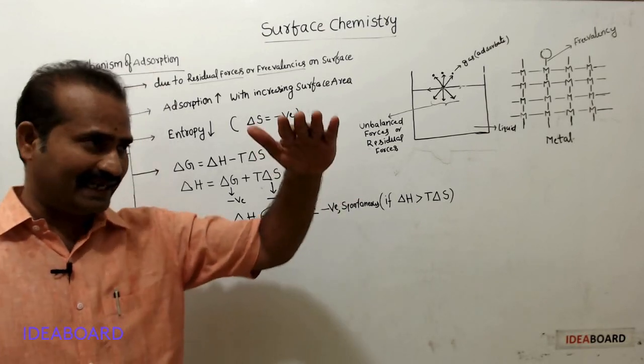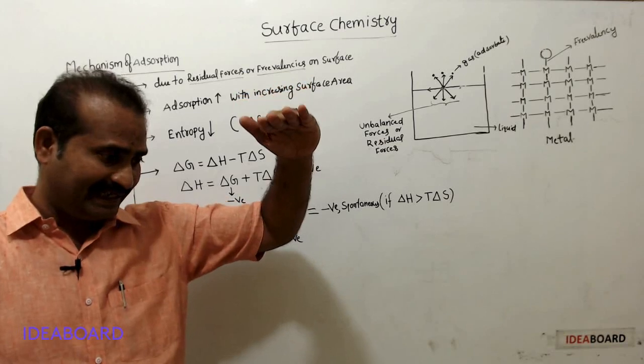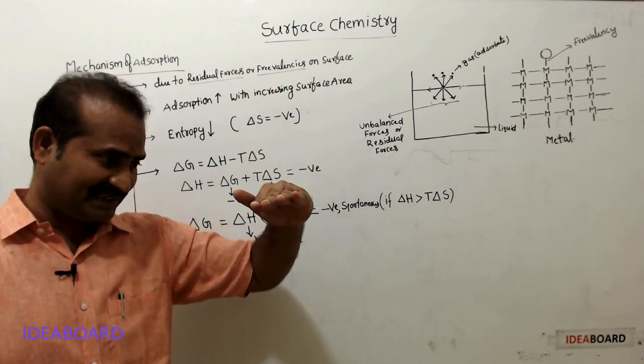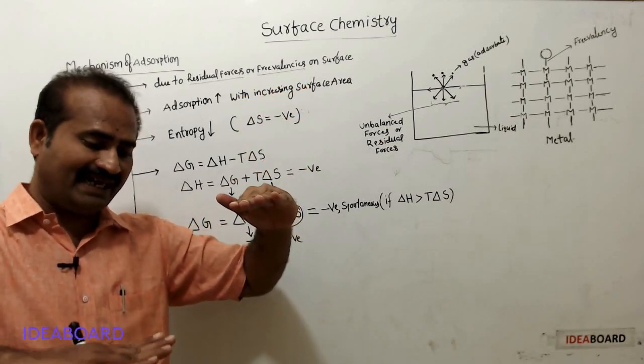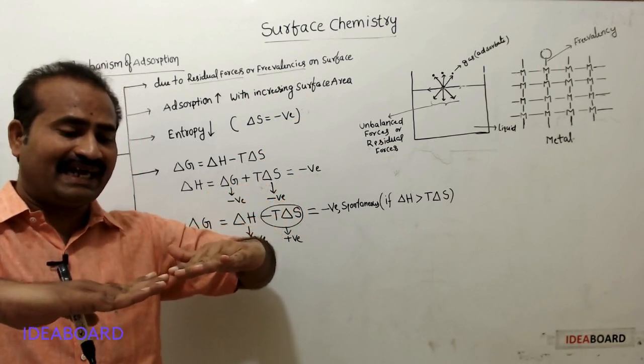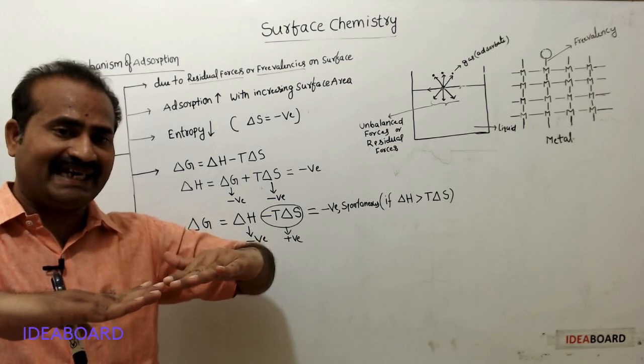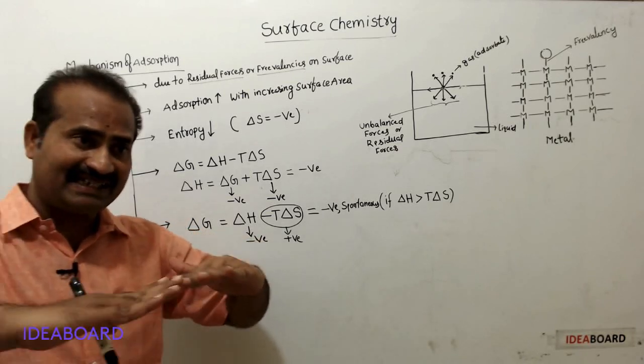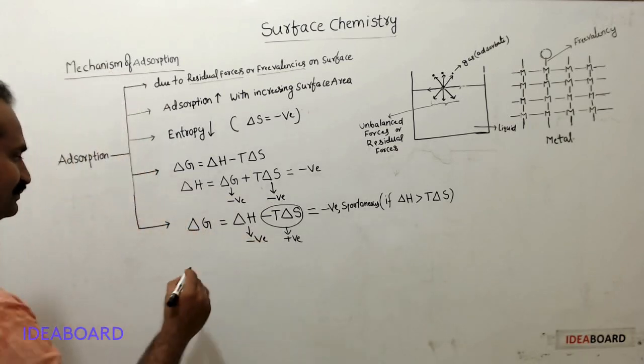As time passes, delta H becomes less, whereas T delta S increases. At a certain moment of time, delta H exactly equals T delta S, then delta G will be 0.